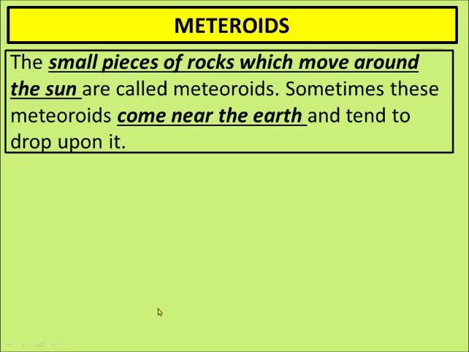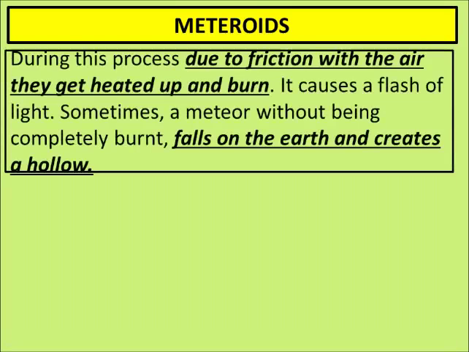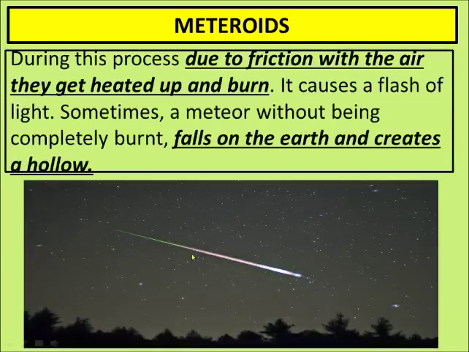Next is meteoroids. The small pieces of rock which move around the sun are called meteoroids. Sometimes these meteoroids come near the Earth and tend to drop upon it. So what is the difference between asteroid and meteoroid? See, asteroids are found only between the orbit of Mars and Jupiter, but meteoroids you can find anywhere, and they also keep moving around the sun just like the planets.